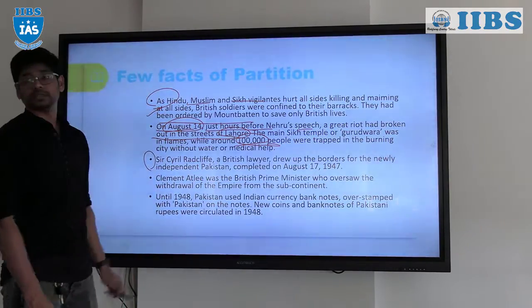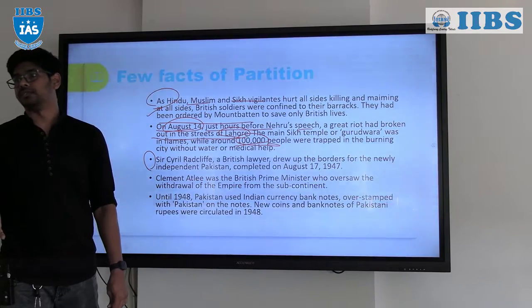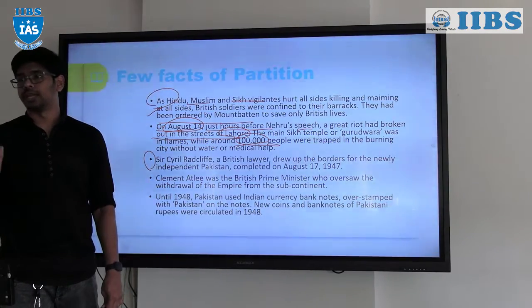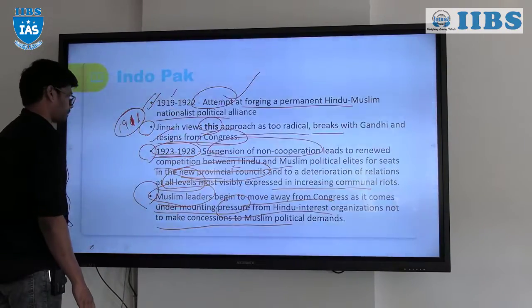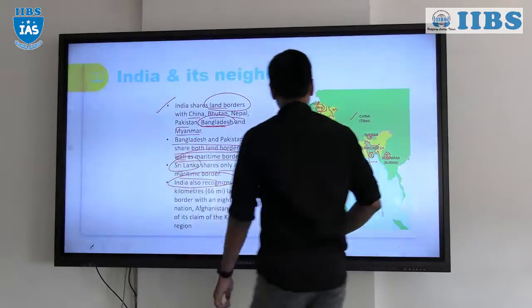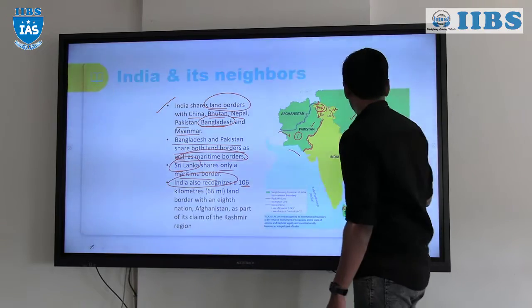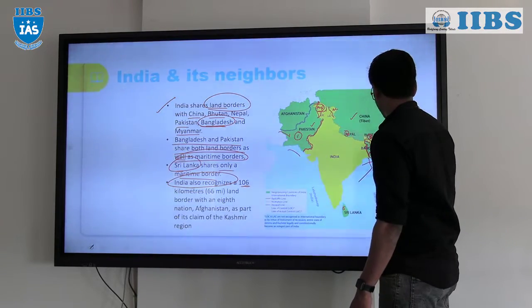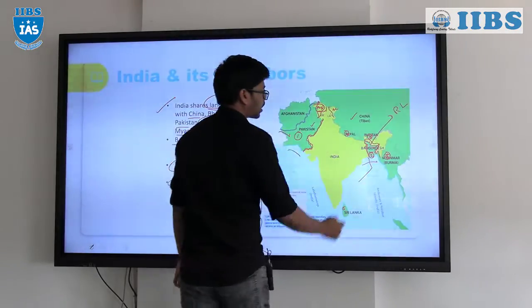And the line between India and Pakistan was drawn by Sir Radcliffe, right? We call it the Radcliffe line, and please do remember these are the most important things. Radcliffe line. This is Radcliffe.